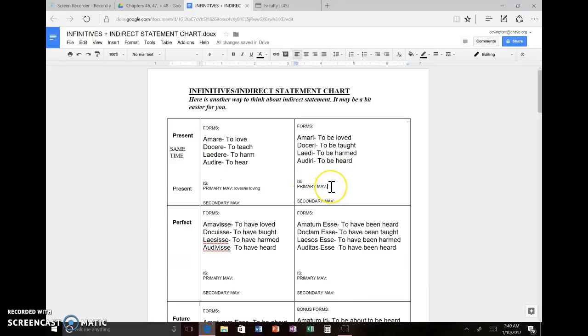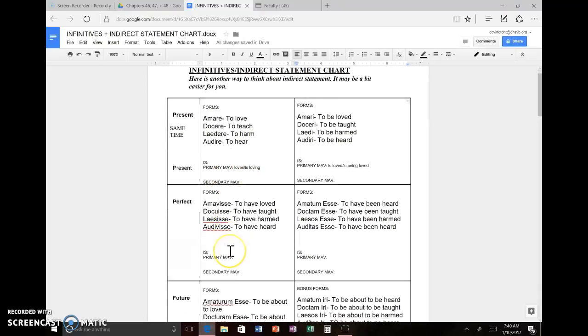The same applies to passive, just making it passive. So if I say Marcus says that Sarah is loved, or Marcus says Sarah to be loved by Tom, I'm not going to translate that way. I'm going to say Marcus says, that's happening right now. I want to make this other action happen right now, the action of the infinitive. So I want to say Marcus says that Sarah is loved or is being loved.